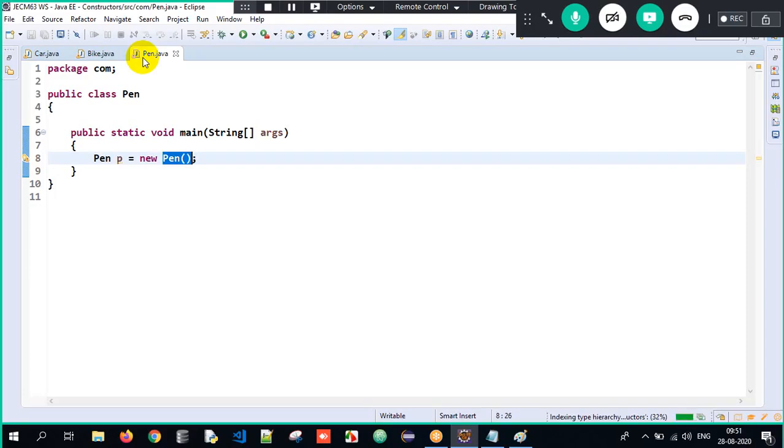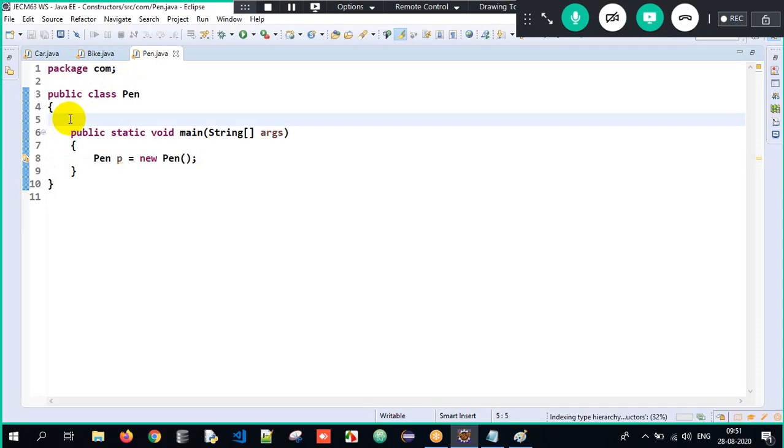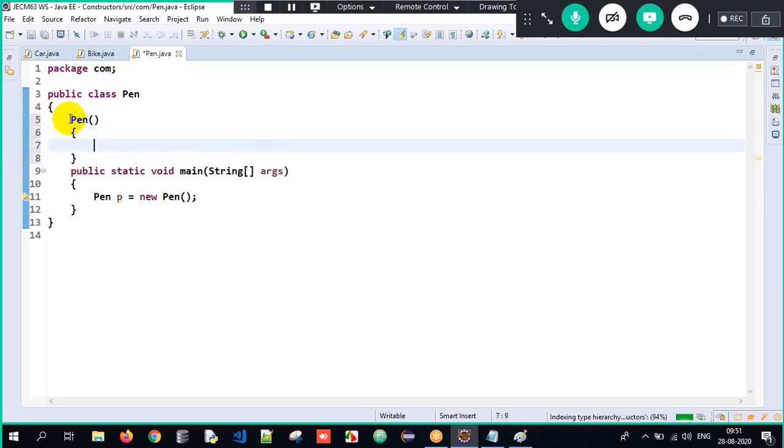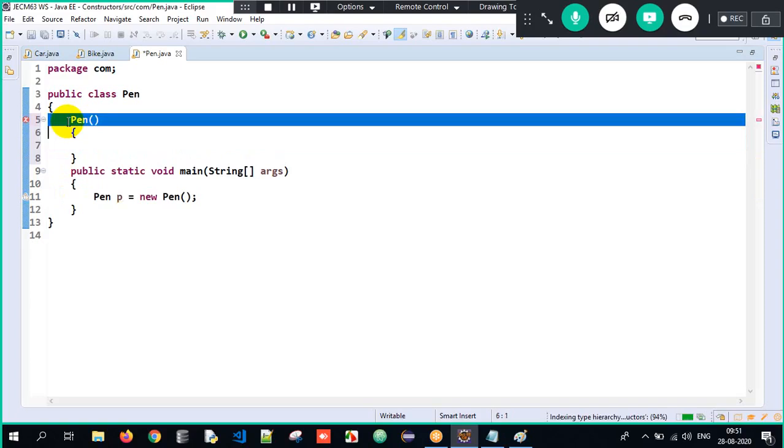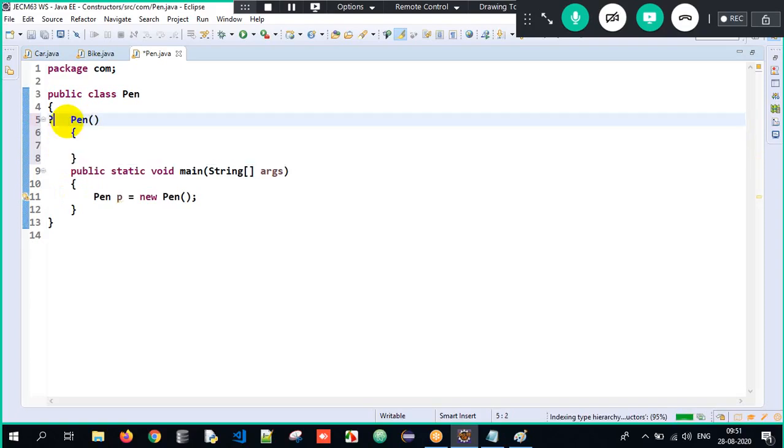I repeat, when there is no explicit constructor present in my class, the compiler will automatically generate a constructor and that is called the default constructor. And the default constructor will neither accept any arguments nor has any implementation. So internally something like this would have got created. So this is default. This is virtually present over here.